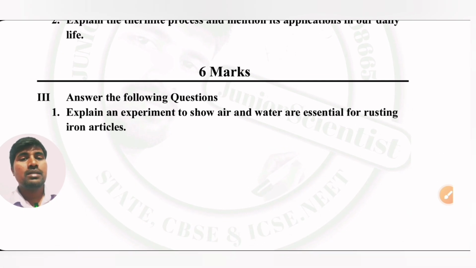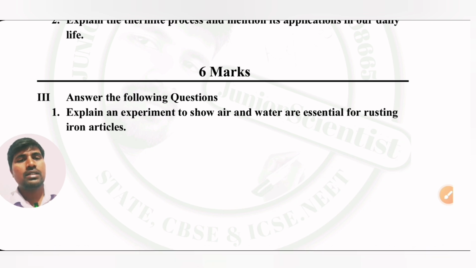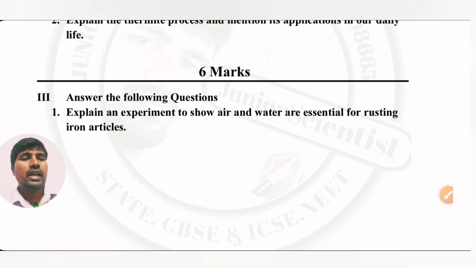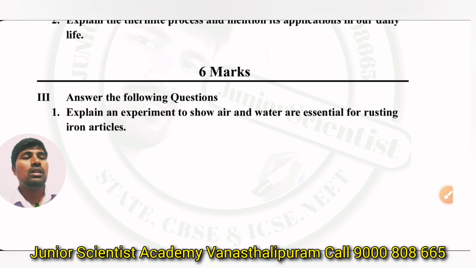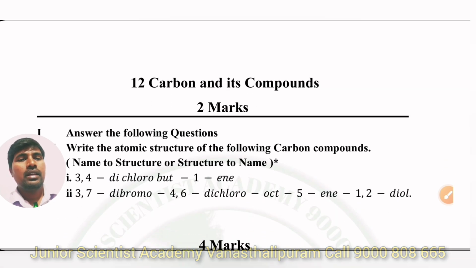Next, 6 marks questions, very, very important. The 11th chapter is, that is rust, A, B, C test tubes, rust activity. Okay, iron nails activity. Explain an experiment to show air and water are essential for rusting of iron articles. Next,